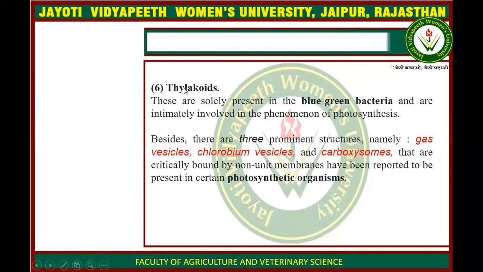Besides the thylakoids, they also have gas vesicles, chromatophore vesicles, and carboxysomes, which we are going to discuss in the next slides. These are characteristic of photosynthetic organisms. They are found only in the blue-green bacteria, which are photosynthetic bacteria.